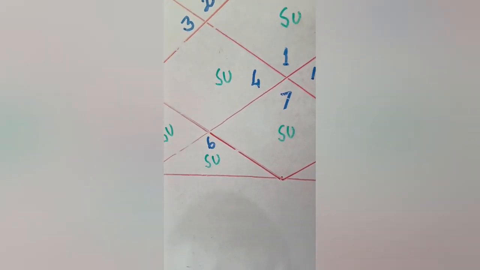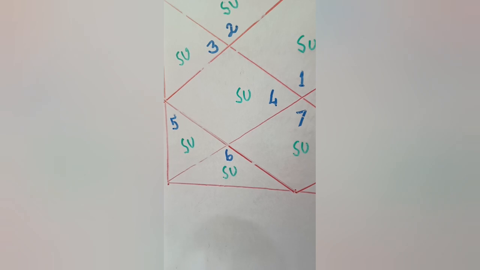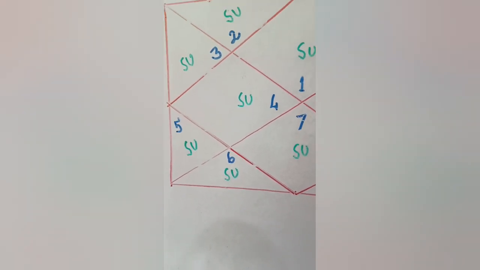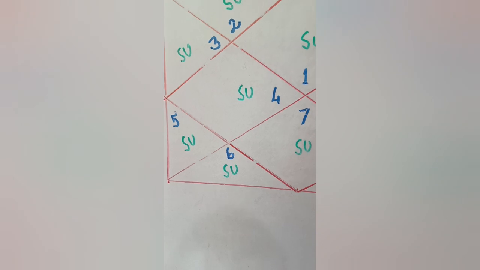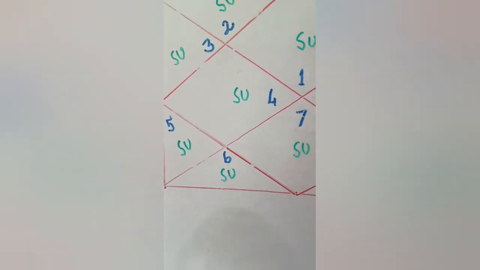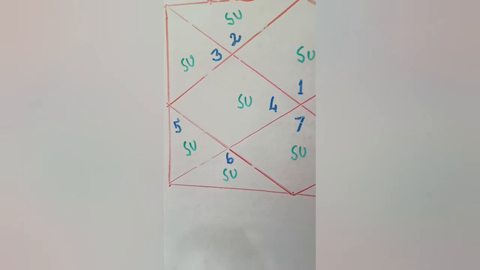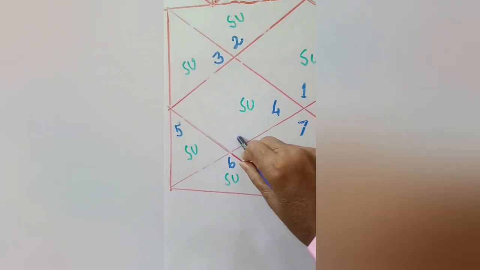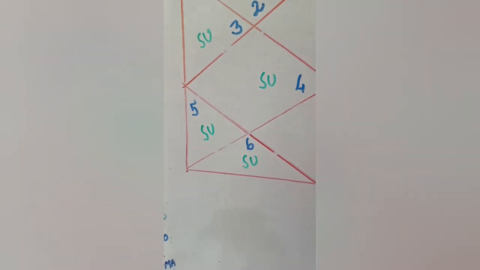The native gets a social circle, vehicles, business, other business, and also real estate business. The native can make massive money, massive wealth. The only condition is that the fourth house should be free from Papkatari, malefic conjunction, and malefic aspect.